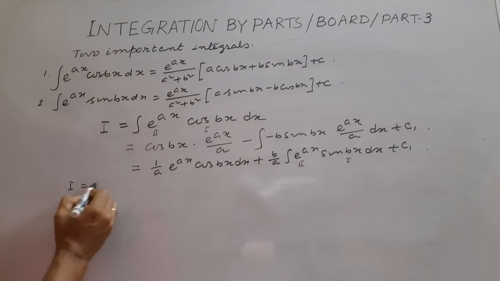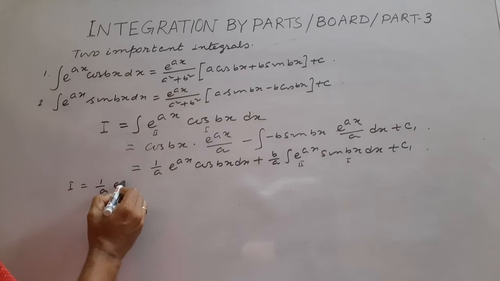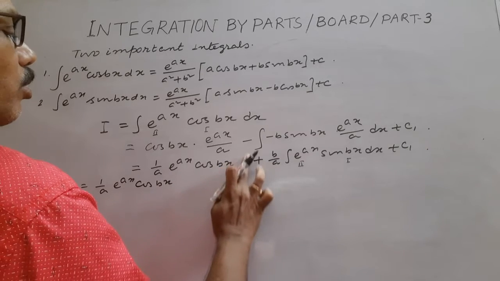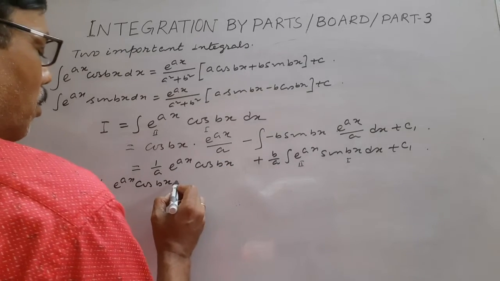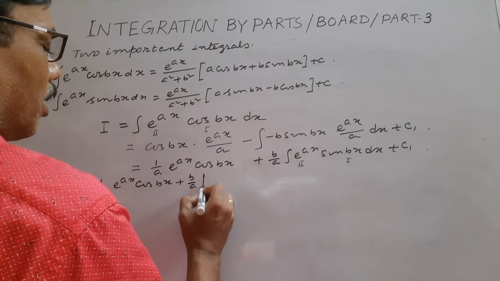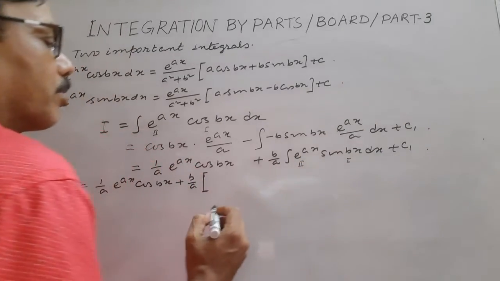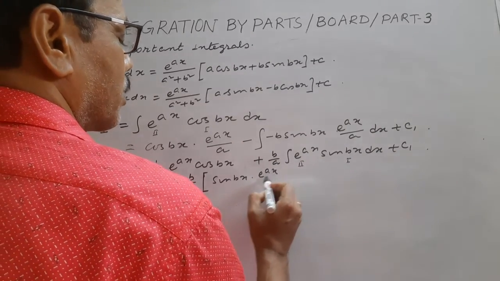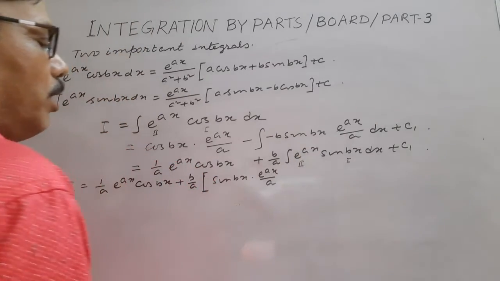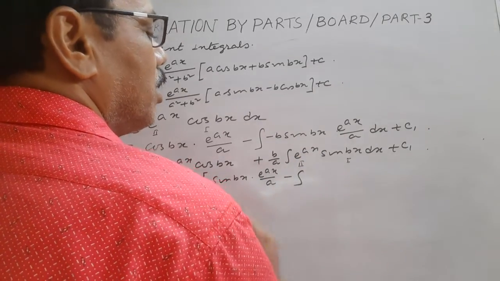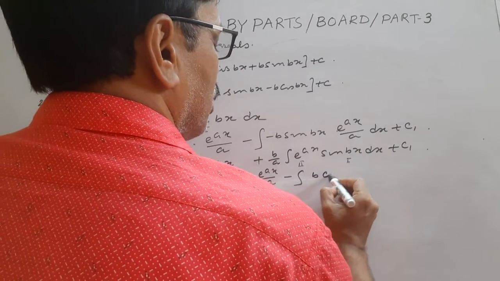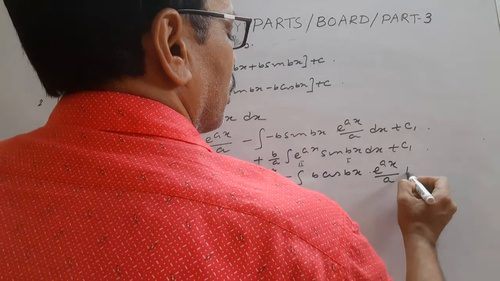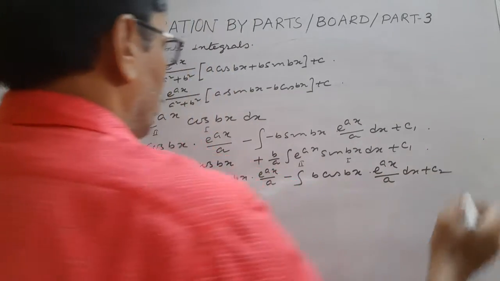So I equals 1 by a, e to the power x cos bx, not dx, sorry, plus b by a, then integration by parts: sin bx unchanged, e to the power x by a, integration of e to the power x, minus the integration of the derivative of the first, b cos bx, times the integration of the second function, dx, plus c2.